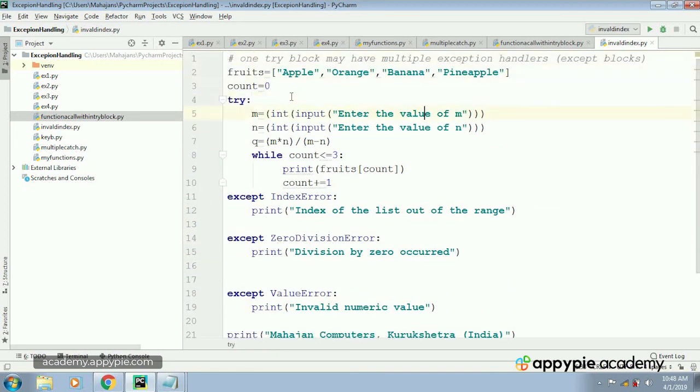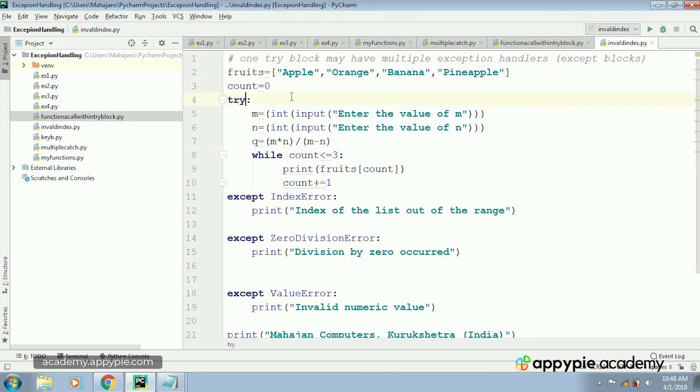Now this error will come when, suppose at the time of reading the value, I happen to give the value in the form of string like ABC or XYZ. If I give the value ABC, that will be sent to the int function to be converted into integer. But how can ABC be converted into integer? So an error will be raised and the control will go to this exception handler with the name value error. Invalid numeric value will be the error message.